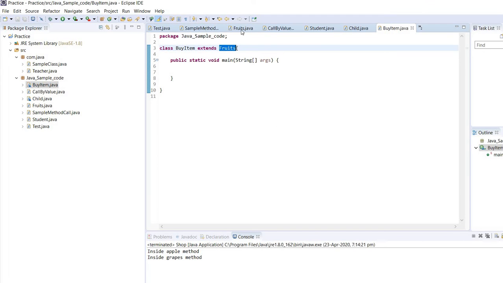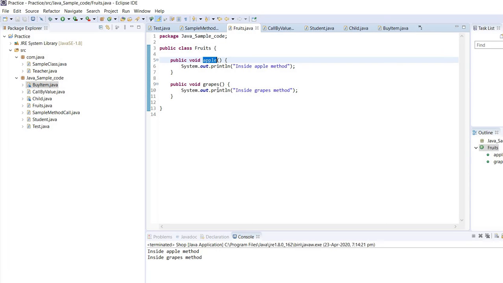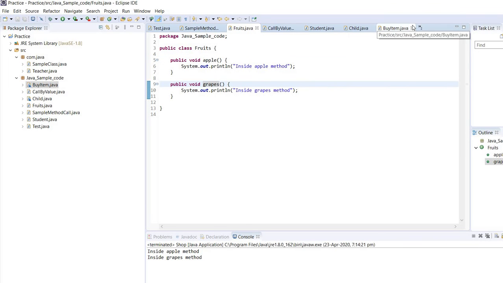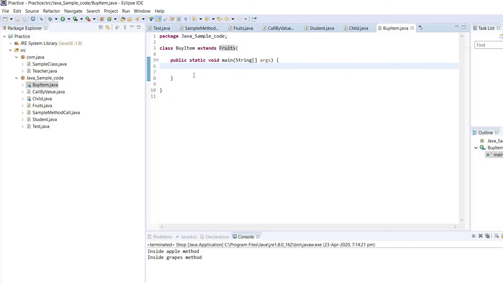So let's see what's inside the Fruits class. So we have two methods, apple and grapes. So now come to this ByItem. I'm gonna access the methods of this Fruits class. So what we need to do is create the object of ByItem, ByItem object, new ByItem. So now we have our object of ByItem.